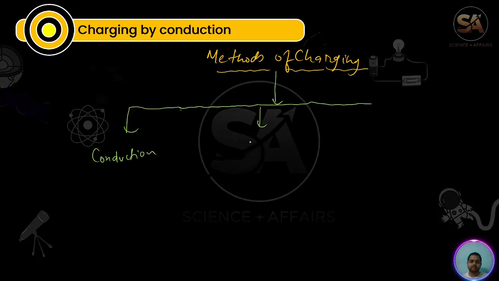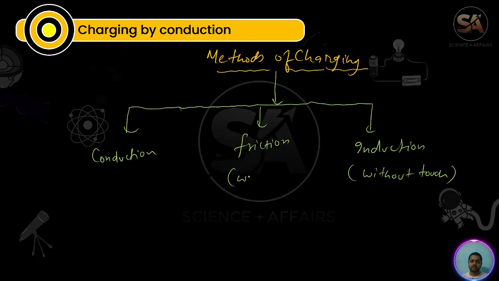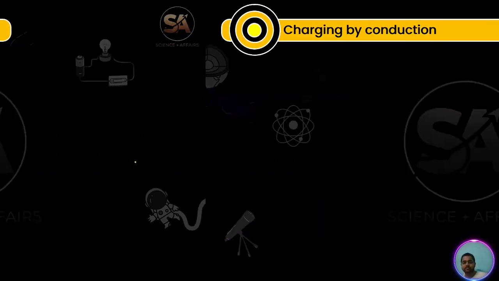Second method is friction, and third is induction. Induction means without touching, and friction is with rubbing. Both the bodies get equal and opposite charges. Just remember this. Now we will see conduction in detail first.